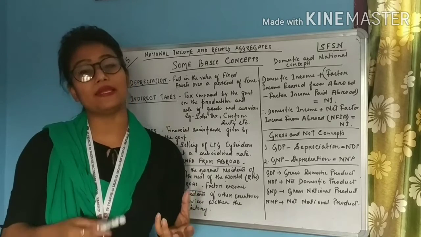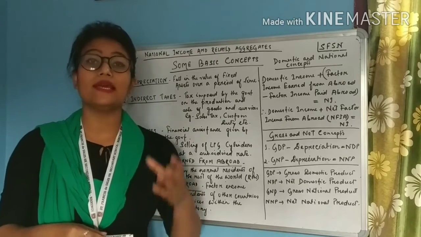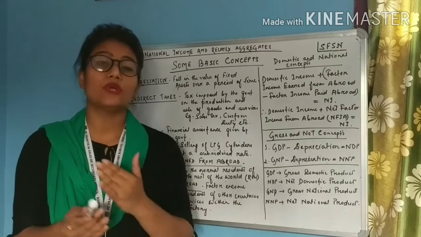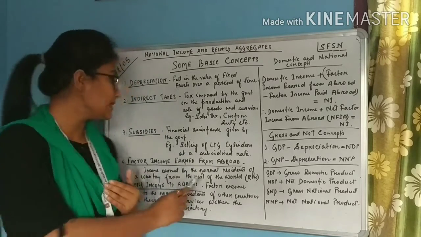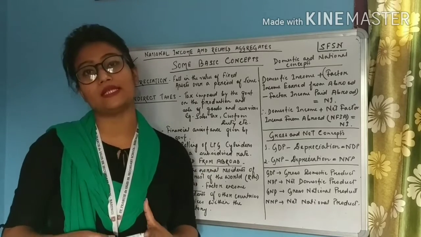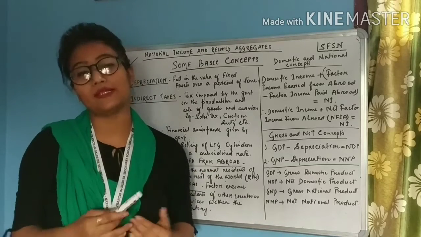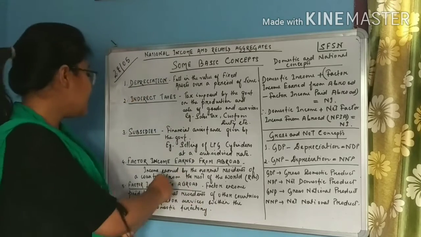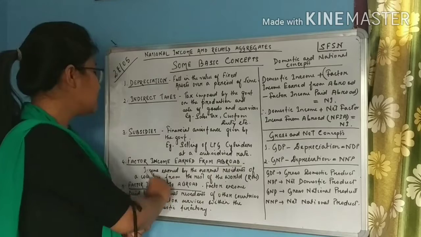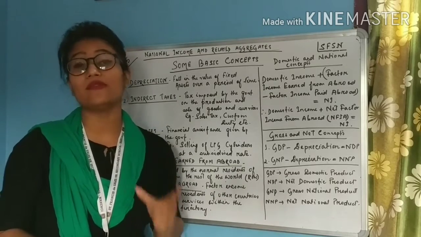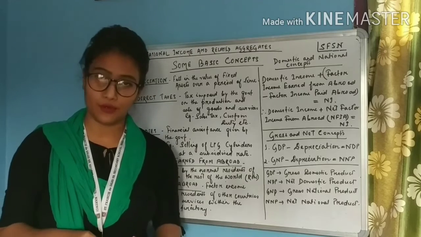But that money he is earning in the USA is a part of Indian income. He is an Indian person, so his income is considered factor income earned from abroad, because whatever money he is earning there, he will bring that back to India, right? So the income which is earned by the normal residents of a country from the rest of the world is known as factor income earned from abroad.